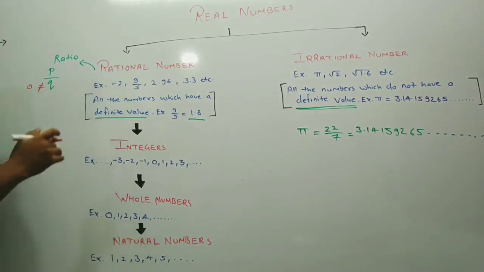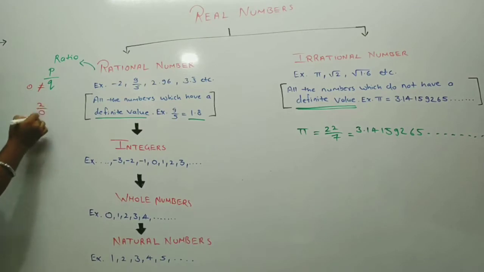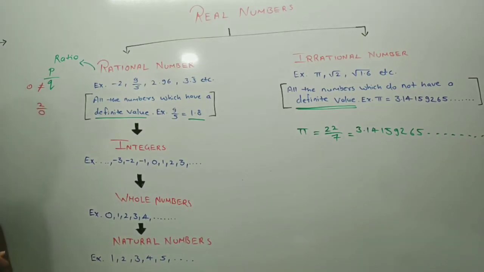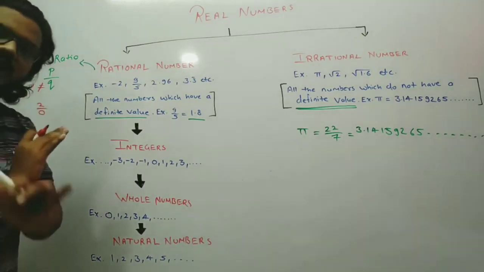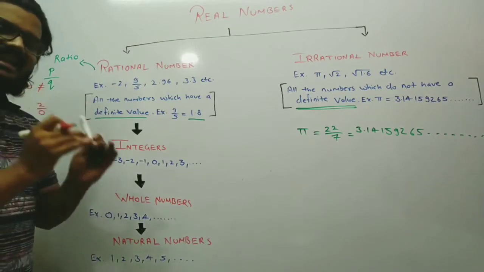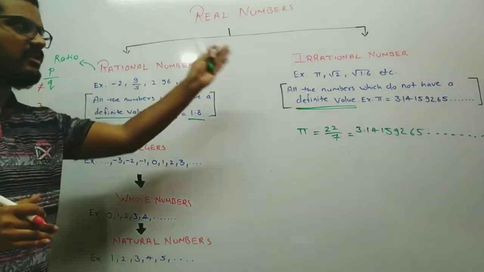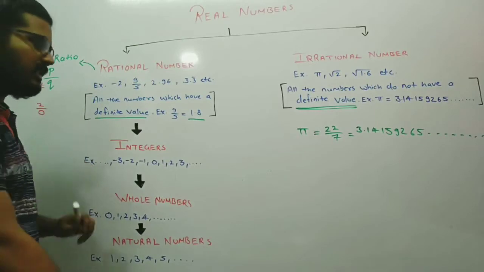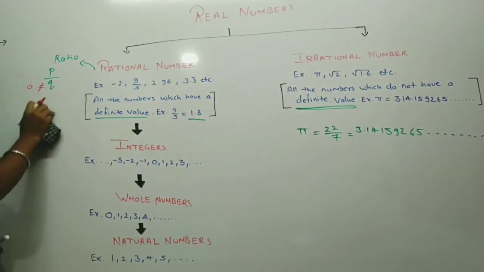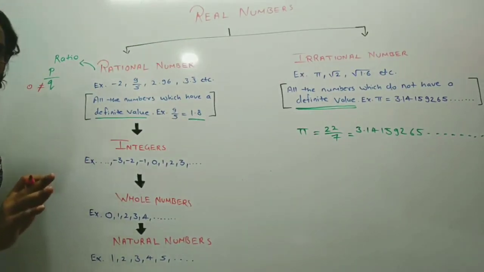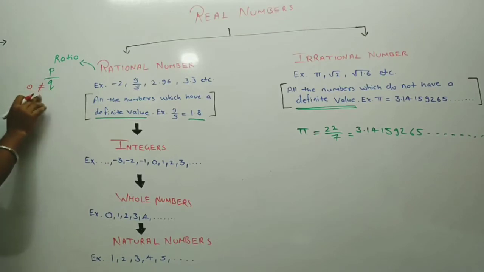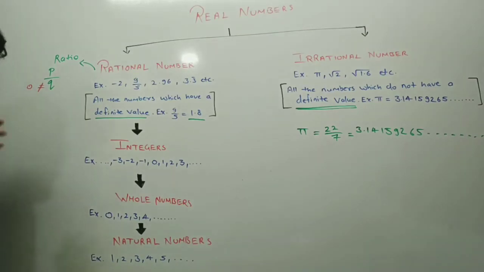What if you take 2 upon 0 and start your division? This division will never end, students, and therefore anything divided by 0 is an irrational number, not a rational number. Therefore, whenever you learn about ratio or rational numbers, do remember Q should not be equal to 0. Please do remember, if it becomes 0, it becomes an irrational number and does not remain a rational number.